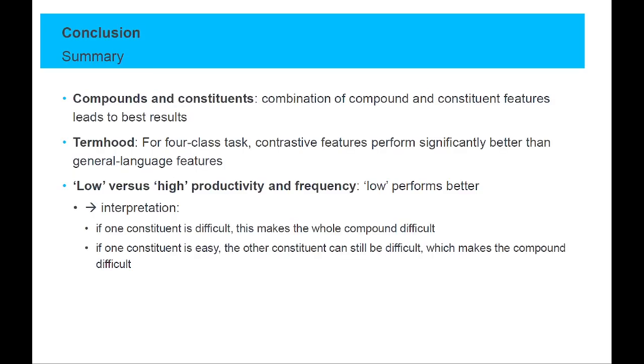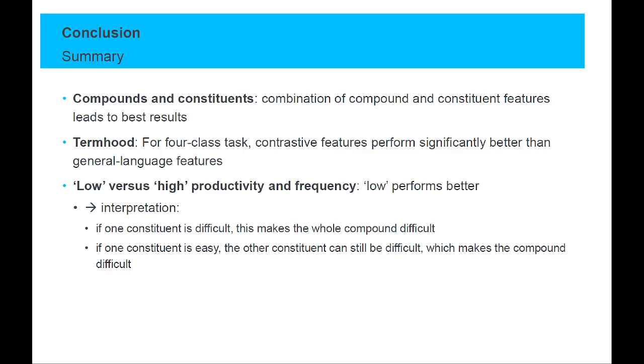To sum up the results, regarding compounds and their constituents, a combination of compound and constituent features leads to the best results. Concerning termhood, for the 4-class task, contrastive features perform significantly better than general language features. For the low versus high experiment, which gave us this clear picture, low productivity and frequency consistently lead to better results.